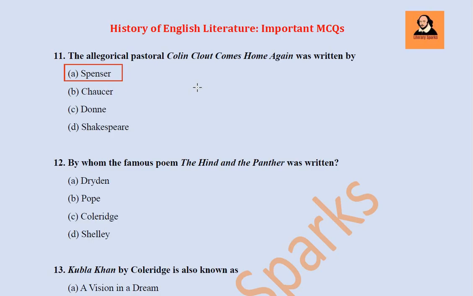In his personal and political life, he was in Ireland as a kind of political spy employed by Queen Elizabeth. Staying in Ireland, he would send messages back to England. So when he returned from Ireland to his homeland, England, he wrote this poem to celebrate that Colin Clout comes home again. So it's a kind of homecoming.